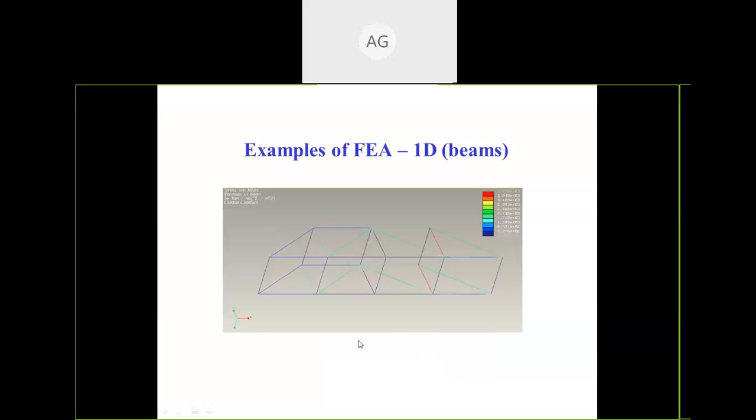This one is an example of a 1D beam. So this one is a beam. We are going to take only one line. With the help of one line, we can also analyze the complete beam. So this one is a complete part. So over here, these are different nodes and different elements, and we are going to analyze them.